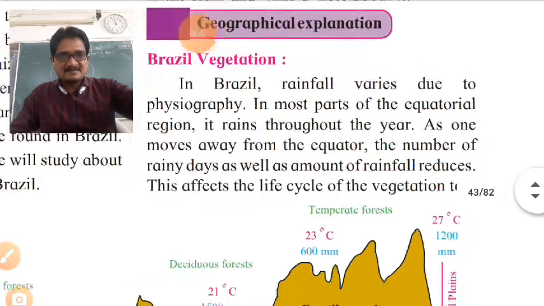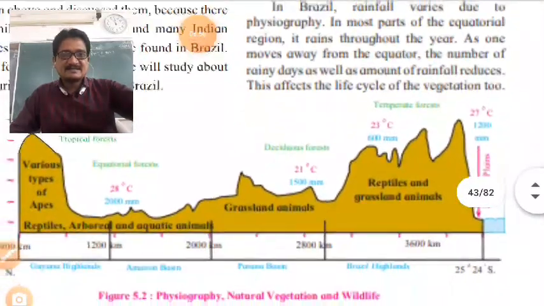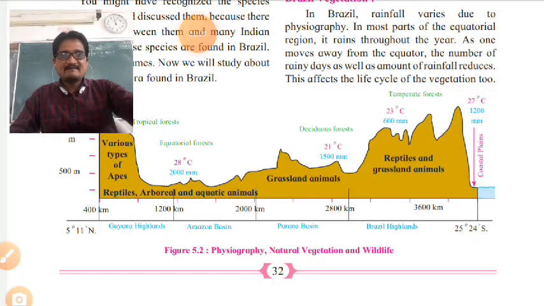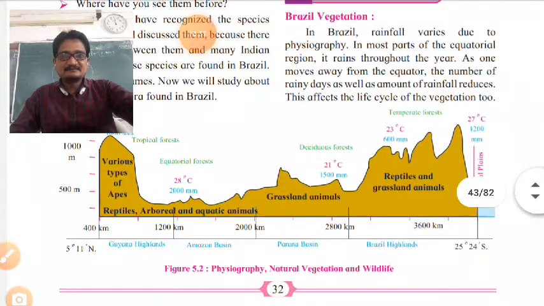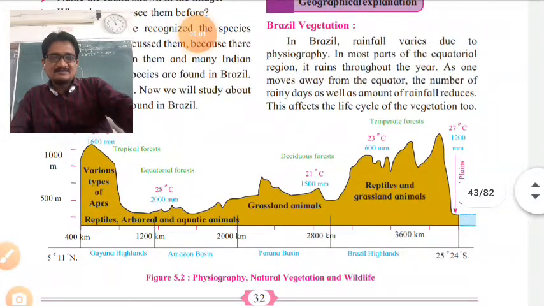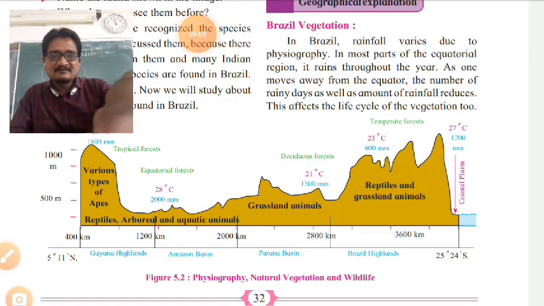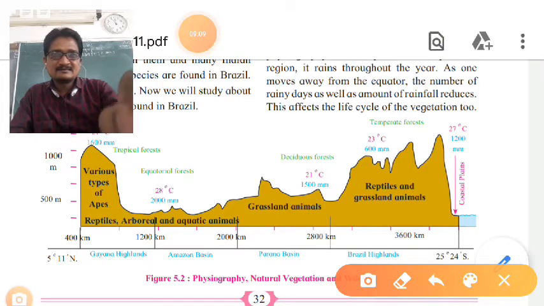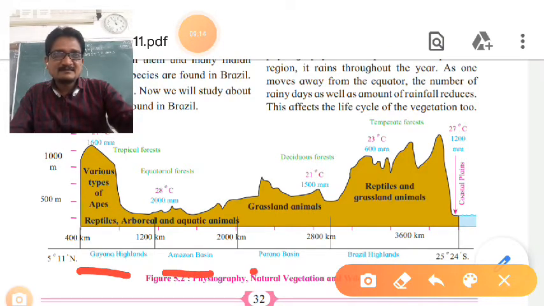So that image has been given. See, physiography, natural vegetation and wildlife. The physiography of the Guyana Highlands, Amazon basin, Parana basin and Brazil.